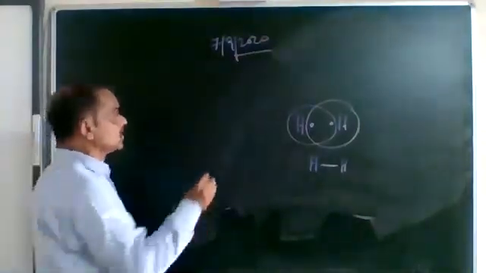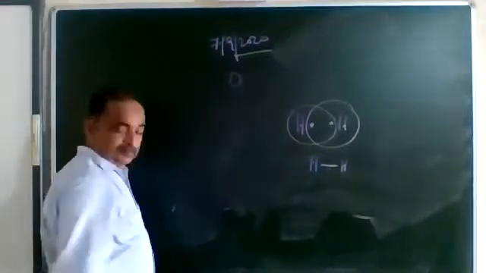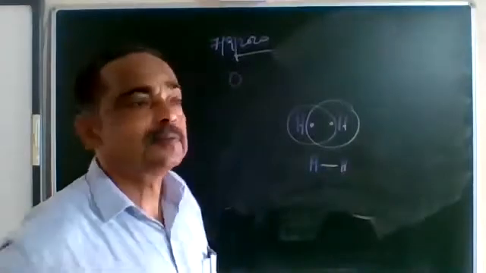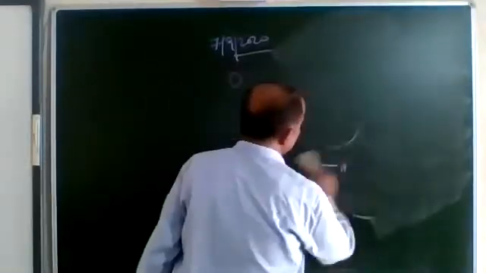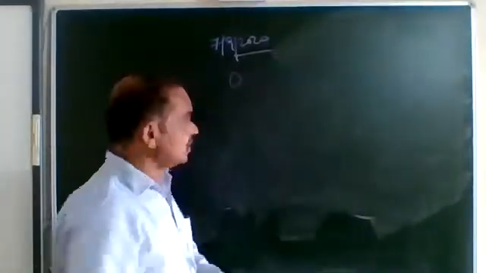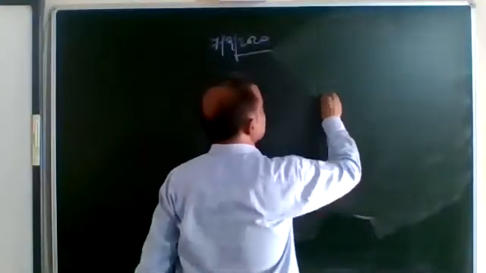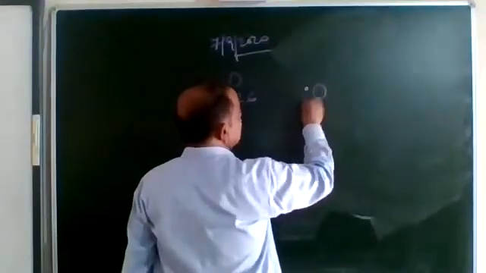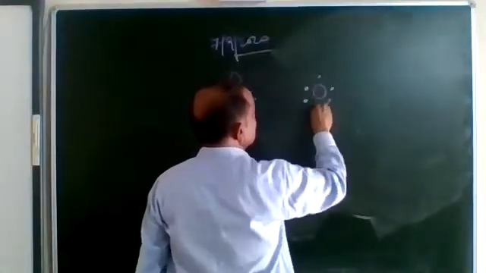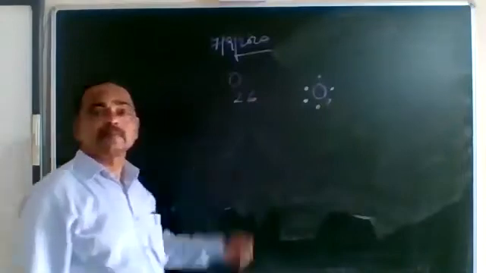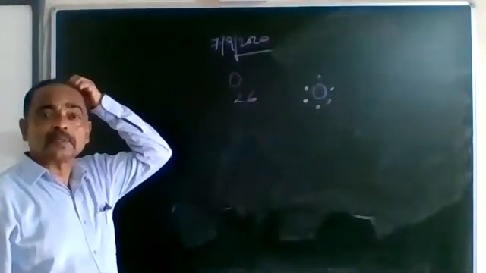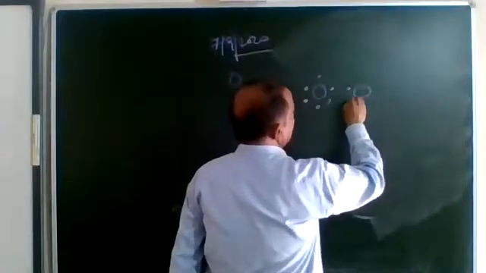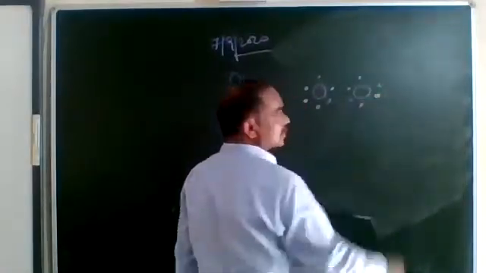Now let's take the next case, oxygen. You know the atomic number of oxygen is how much? 8. Electronic configuration 2,6. So oxygen has 6 electrons in the outermost orbit. The next oxygen also has the same number of electrons.